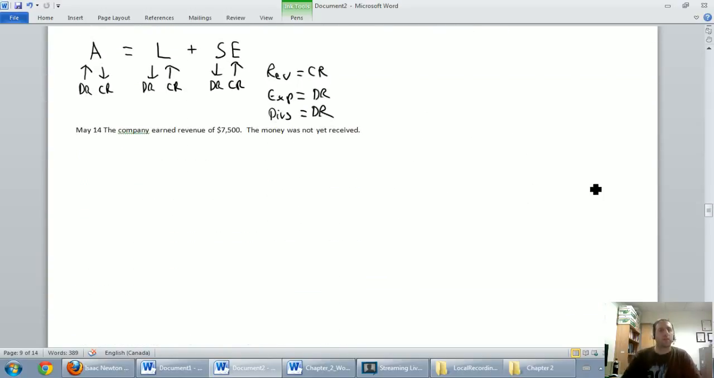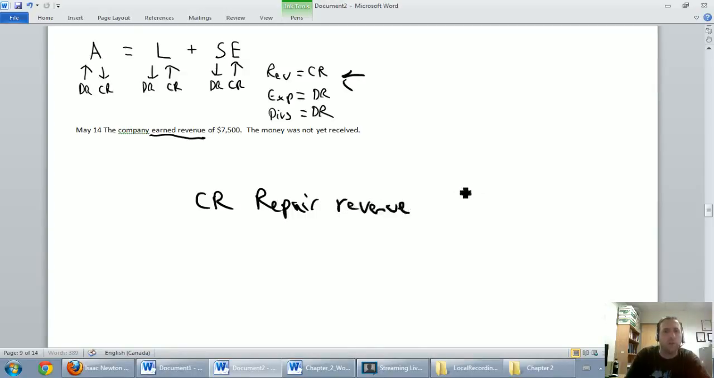May 14th, the company earned revenue of $7,500. The money was not yet received. So, in answer to the question I'm always asking, did money change hands? The answer is no. There's no cash involved here. Well, I can deal with the first part of this pretty easily. We earned revenue. Revenues always take a credit, so we're going to credit revenue. And we established that Gurjeet's computer does repair, so we're going to credit repair revenue for $7,500. I've left room for a debit.